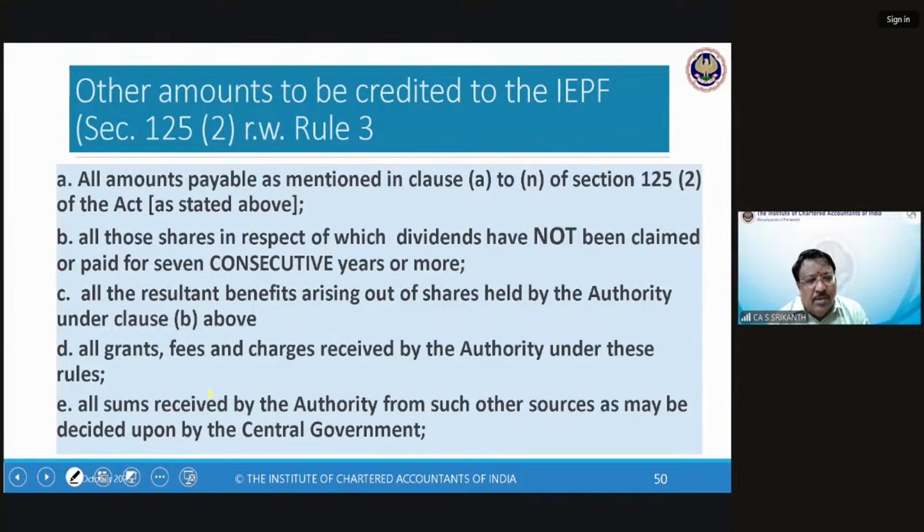So I had a case where a gentleman was having shares in a very, very big tire manufacturing company. Huge. He had about, you won't believe, 135 shares. No, not 135, 35 shares. Huge amount, because the value of that company share is huge. Per share value is huge. And his father had purchased it long, long ago. They didn't know about it.